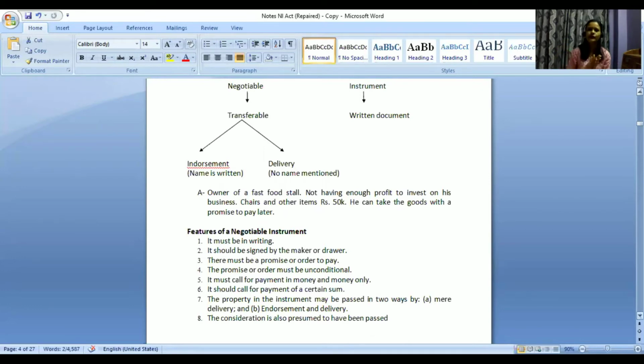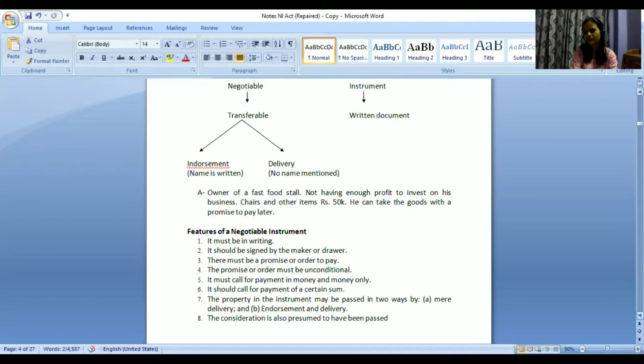So what I can do is that I can make a promise that later on, when I have enough money, I will make the payment. So based on that promise, I can still get those goods and items which I want for my business, right? So for those matters, negotiable instruments are very useful, right? That it can be used in order to make use of the time, right? That right now I don't have money, but still I can invest in my business.